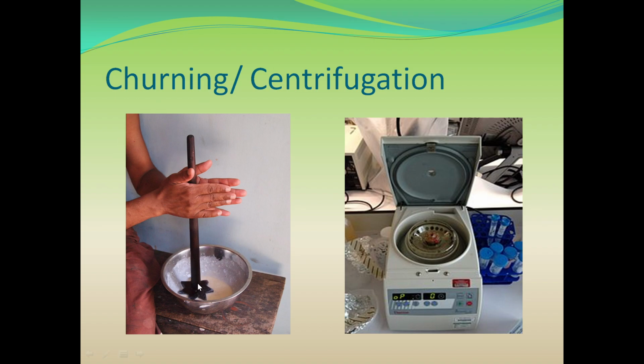Churning is performed by rotating the axis of the churner continuously at a particular speed. With this continuous stirring, the liquid separates from the solid. The heavier part separates from the lighter part. This is a traditional method of churning butter from buttermilk.